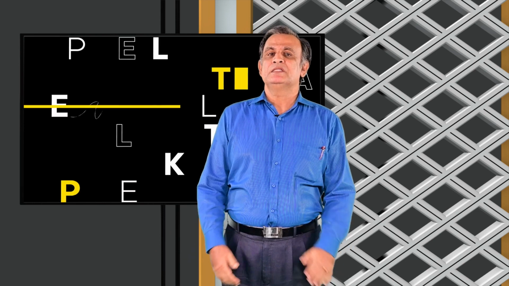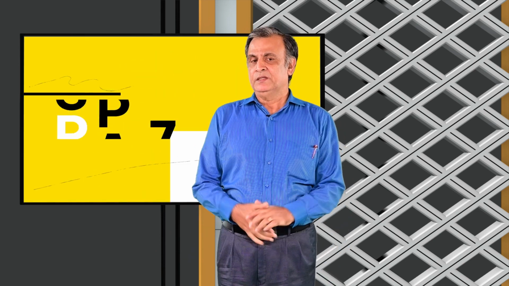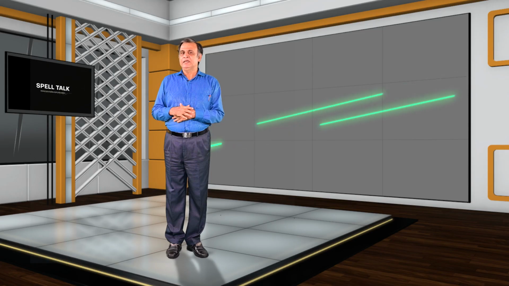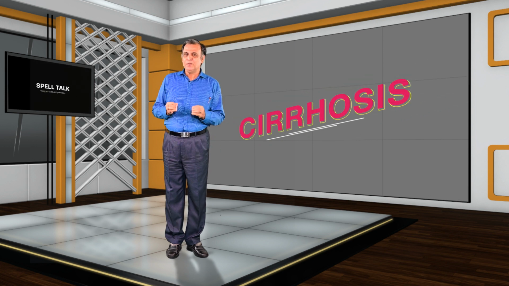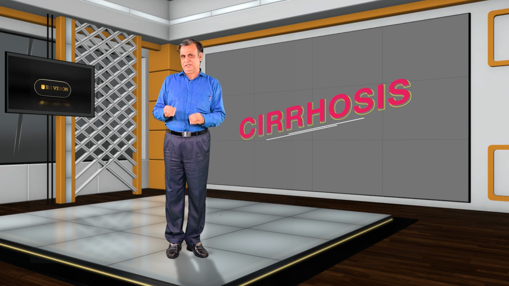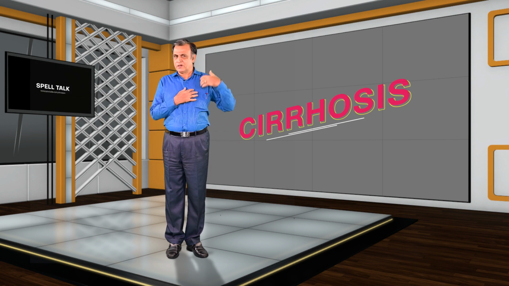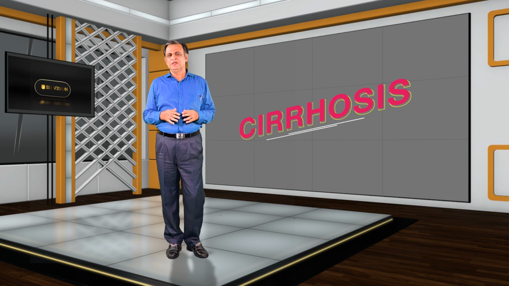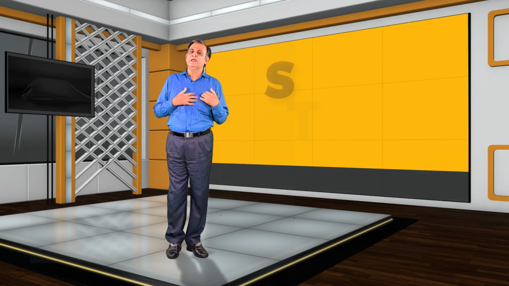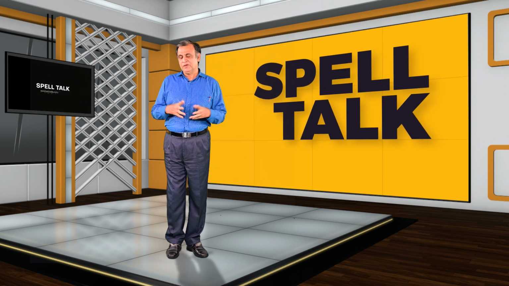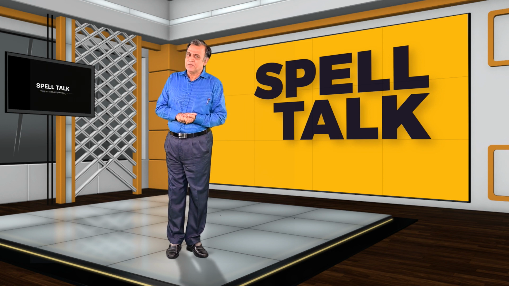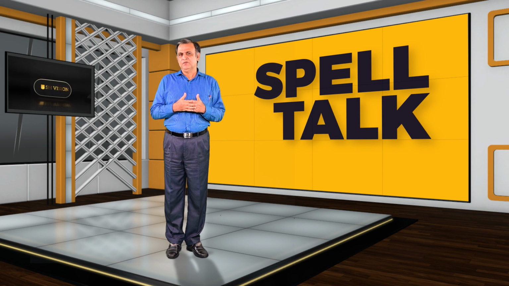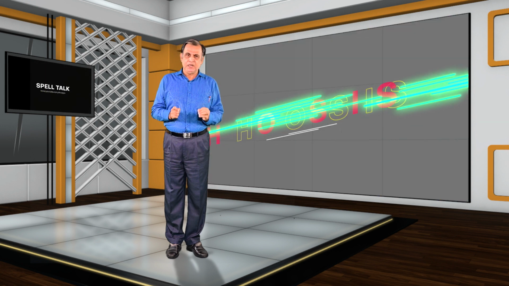Now, again, the name of a disease, namely cirrhosis. The spelling is CIRRHOSIS. It is a severe or dangerous disease of the liver, usually caused by excessive drinking. There can be various reasons also, but the most common reason is excessive drinking. So, let us see that spelling once more: CIRRHOSIS.